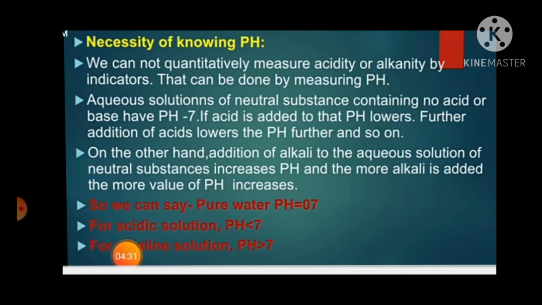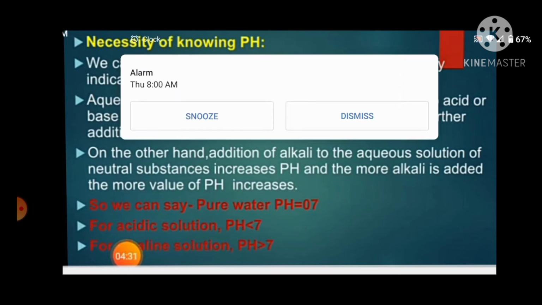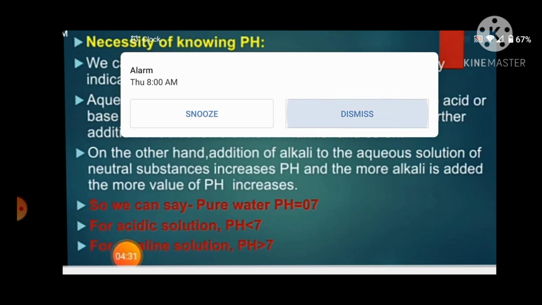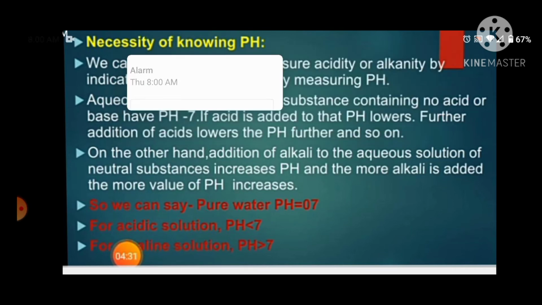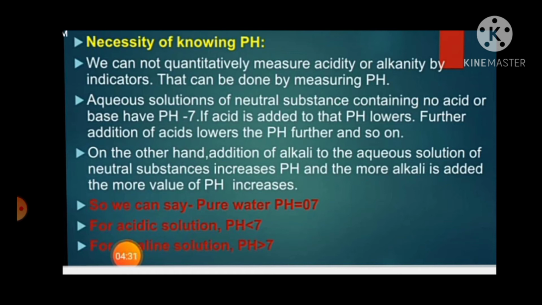On the other hand, addition of alkali to the aqueous solution of neutral substances increases pH, and the more alkali is added, the more the value of pH increases. So, we can say pure water has pH 7. For an acidic solution, pH is less than 7. For an alkaline solution, pH is greater than 7.